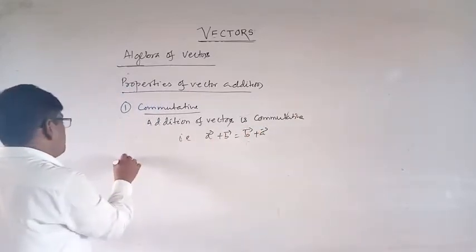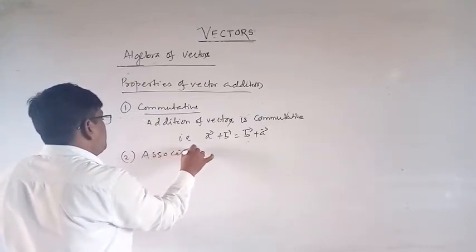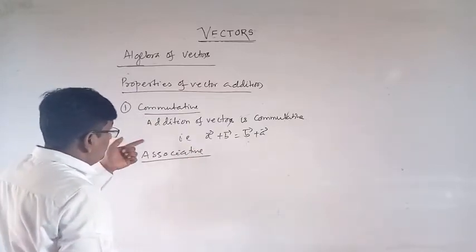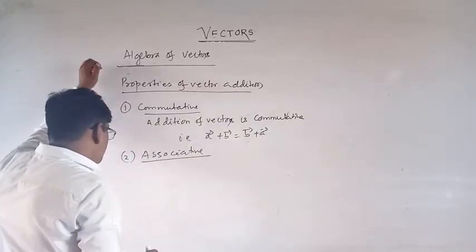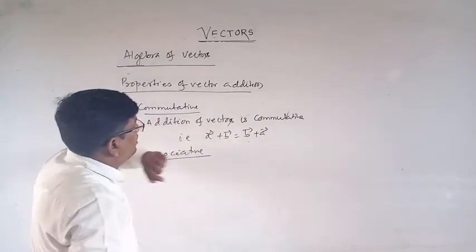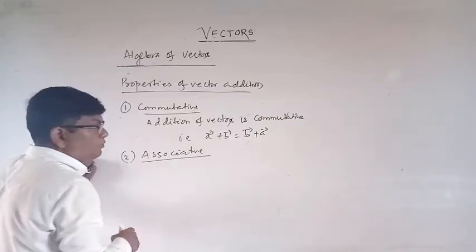Number 2, associative. Addition of 3 vectors. Associative needs a minimum of 3 vectors.